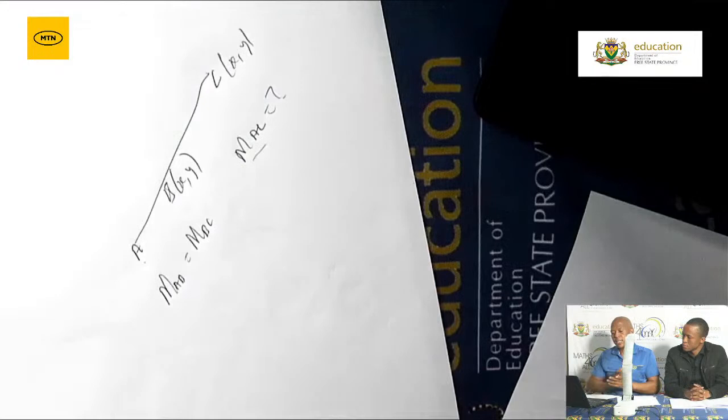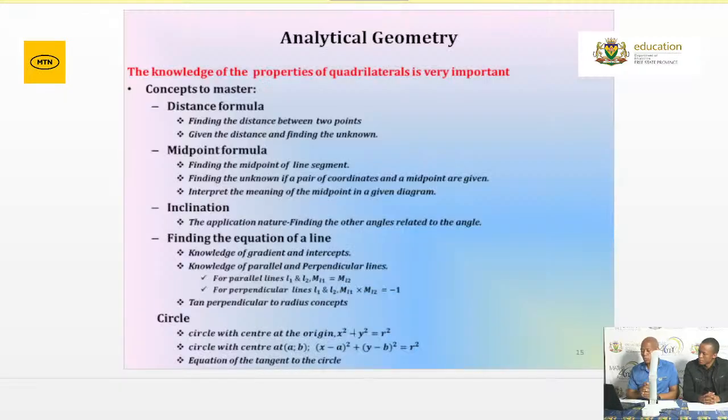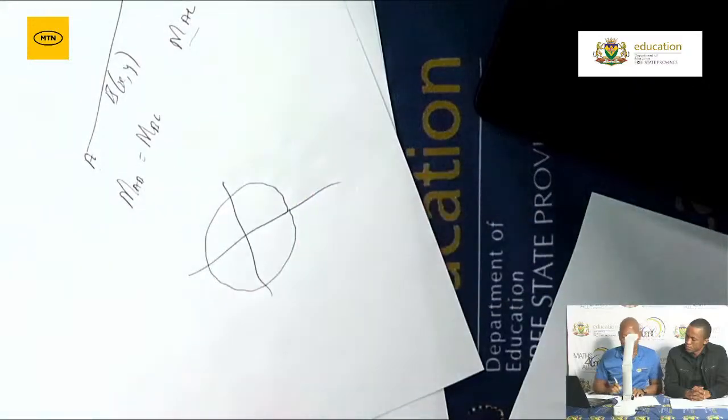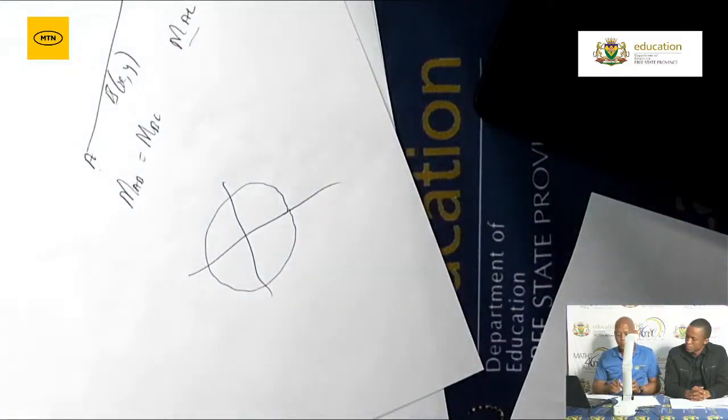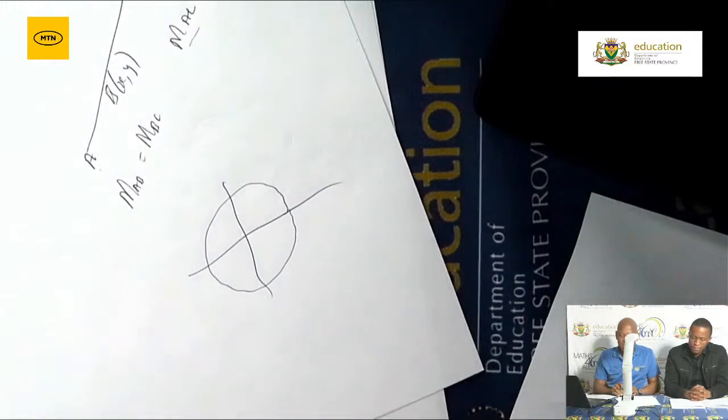Now at Grade 12, we have a circle. Under the circle, remember as I indicated earlier, we've got two circles. The first one is the one that is centered at the origin. This is the type of circle that we are referring to. But what is it that I need to know with this circle? The most important question here is to determine the equation of the circle. What do I need to determine the equation of the circle? I only need two things.